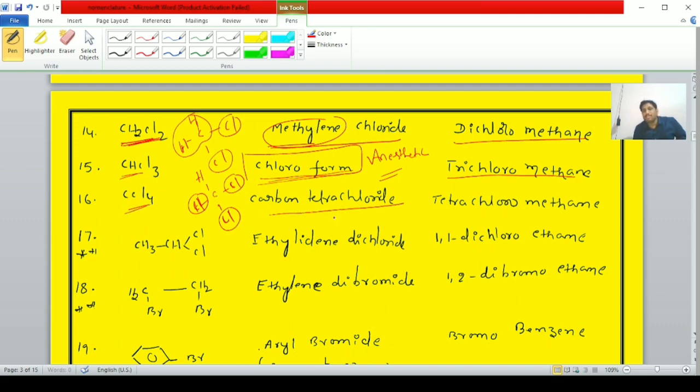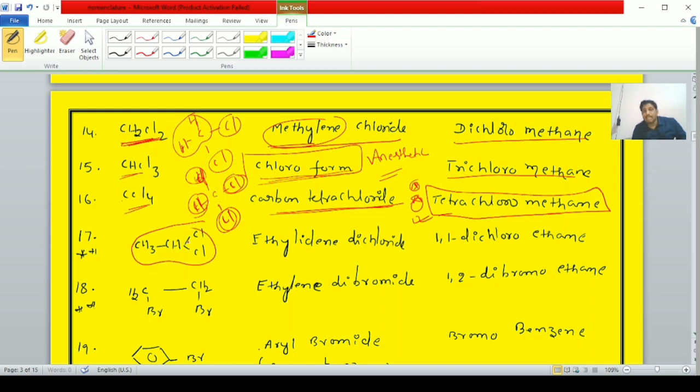Next, student, CCl4. The common name is carbon tetrachloride. In methane, all the hydrogen atoms are replaced with four chlorine atoms. Hence the corresponding compound is called carbon tetrachloride. The IUPAC name is tetrachloromethane.